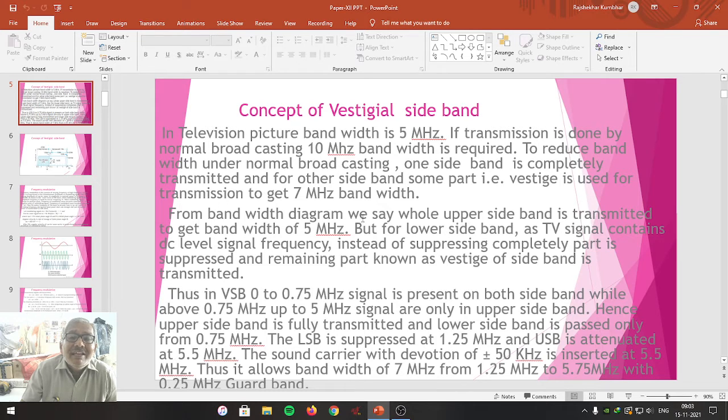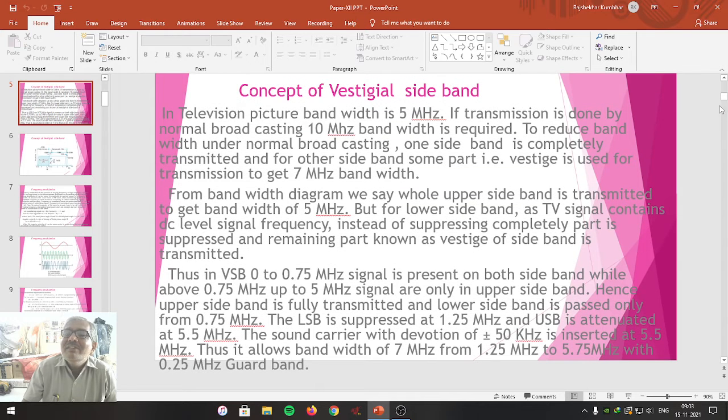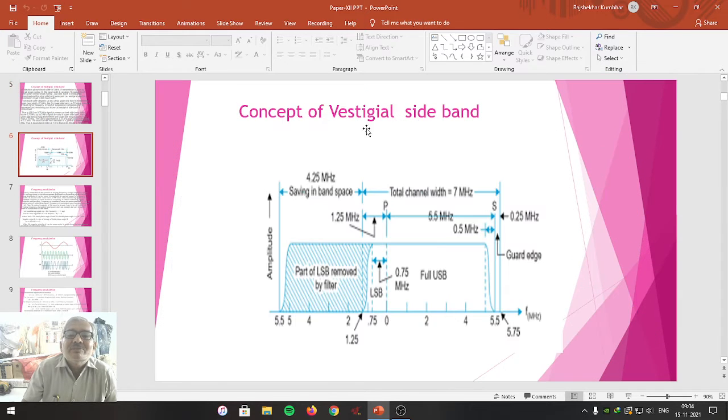From the bandwidth diagram, we see the whole upper sideband is transmitted to get the bandwidth of 5 megahertz. But for the lower sideband, as the television signal contains DC level signal frequency, instead of suppressing it completely, part is suppressed, and the remaining part, known as the vestige of the sideband, is transmitted. So from the band diagram here, look at it. This is the band diagram.